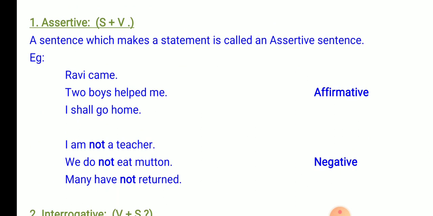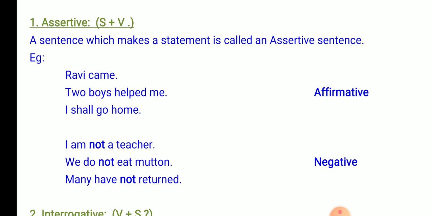The first kind of sentence is called the assertive sentence. The structure of the assertive sentence is subject followed by the verb. It ends with a full stop. Look at the examples. Ravi came.